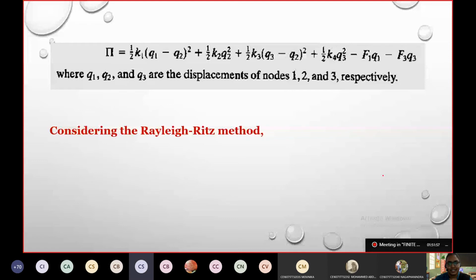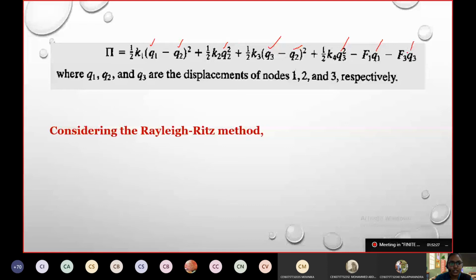Dou pi by dou A i is equal to 0. That is the variable. If we see in this particular equation, thank you for both of you who answered, our variables are the displacements at individual nodes.